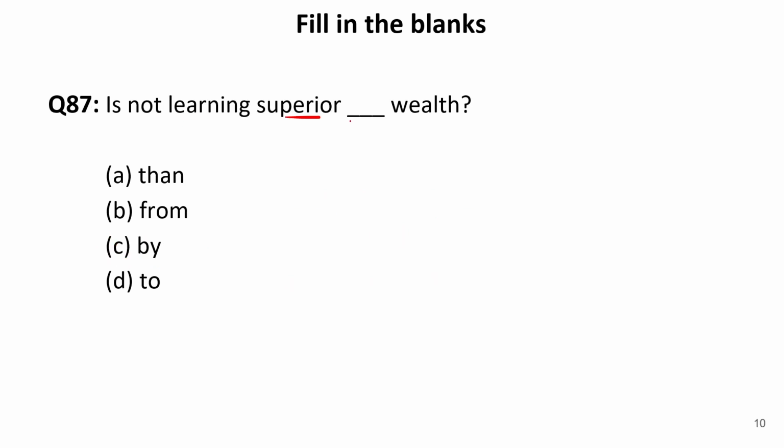Now, let us move to the next one. Is not learning superior dash wealth? Now, again, we need to fill a preposition over here. With superior, we always use to. Now, superior is a comparative word. The opposite of superior is inferior. But if somebody is superior to you, it doesn't mean at all that you are inferior. It means that you are just lower to that particular person. So, superior to will be used, and to is the correct preposition.